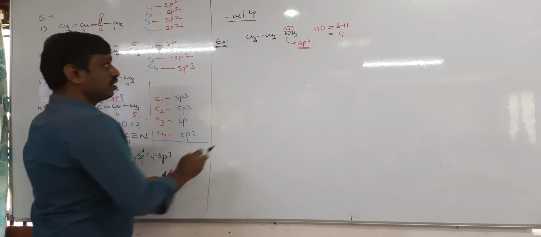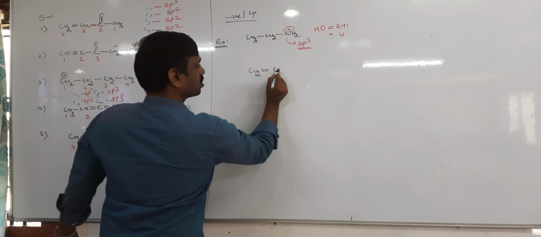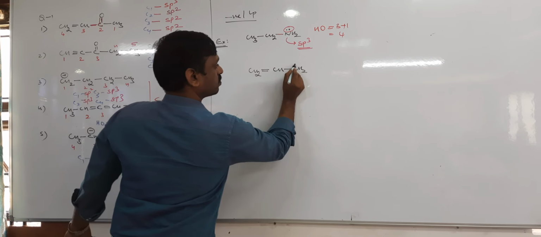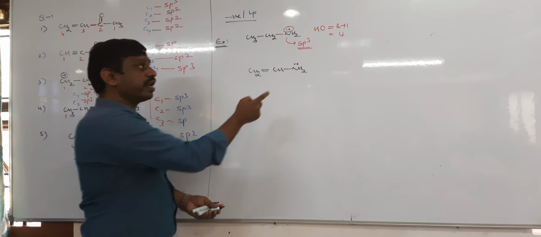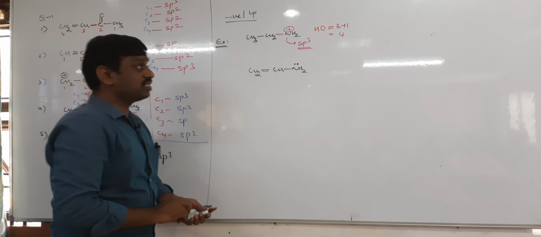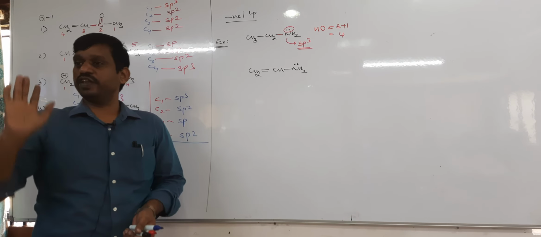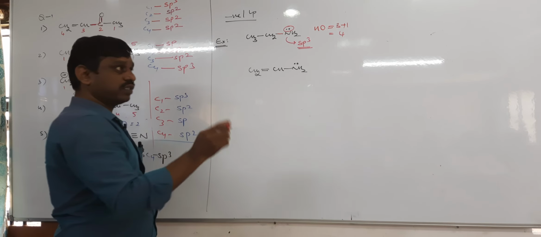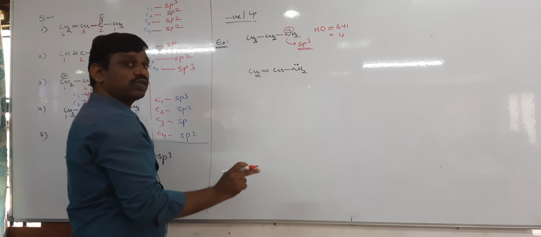But now, for example, let us take CH2=CH-NH2. Now tell me, in this case what is the hybridization of the same NH2? Is it sp3 or not? It is not sp3. The reason is, see, if the lone pair or negative charge is in conjugation with pi electrons.